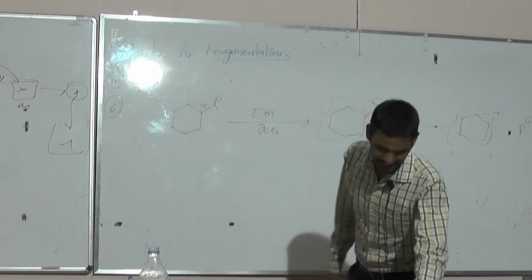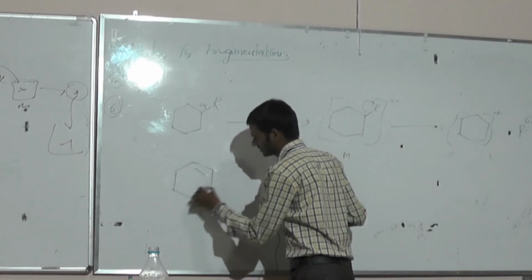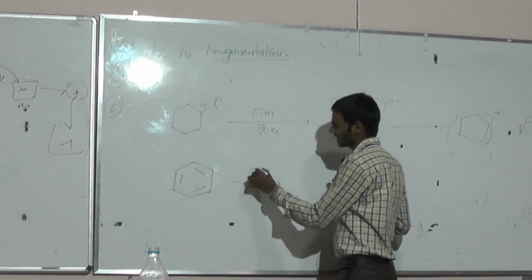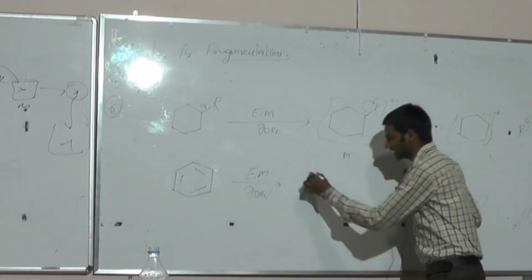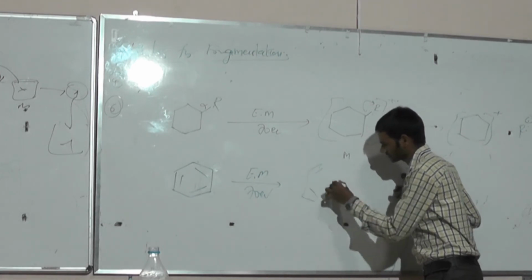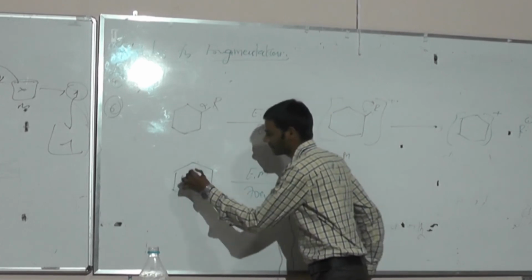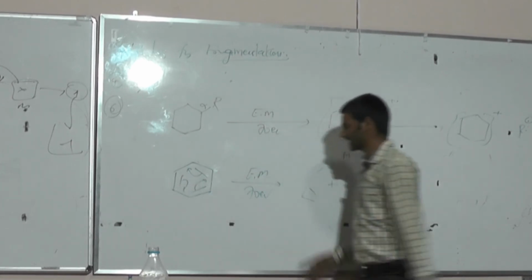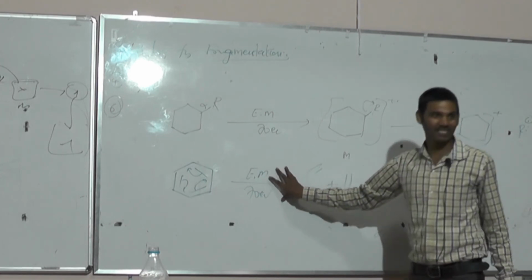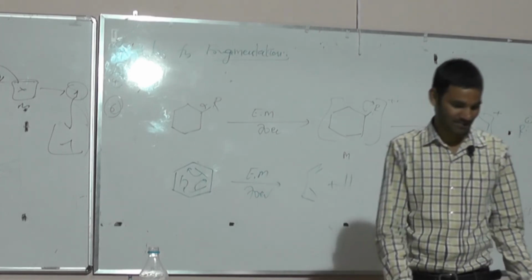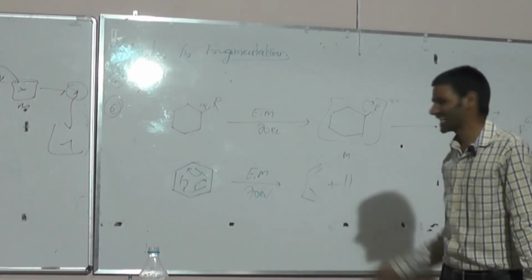Instead of a cyclic saturated compound, if a cyclic unsaturated compound is there, under electronic bombardment of 70 electron volts it will give a diene and a dienophile, nothing but migration of the pi bond. The name of this reaction is the retro-Diels-Alder reaction. Simply, cyclic unsaturated compounds undergo retro-Diels-Alder.